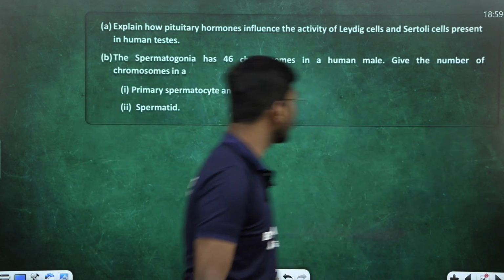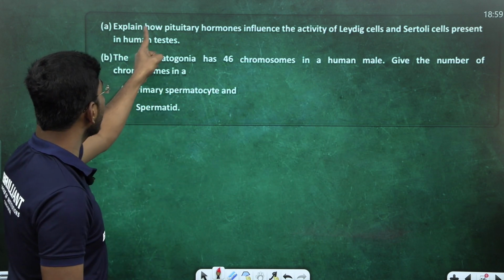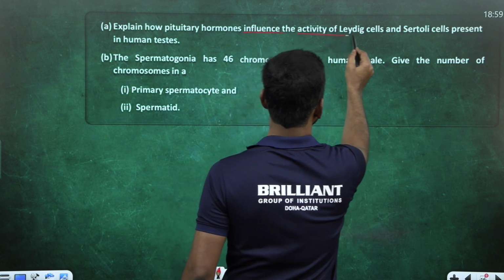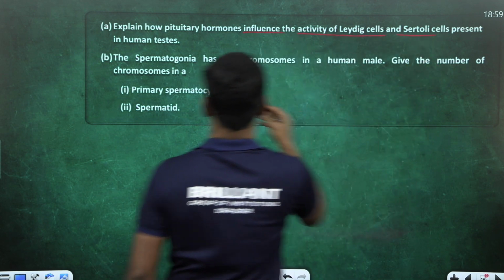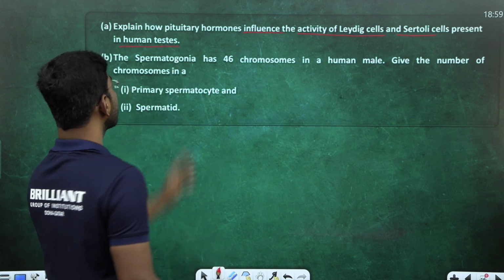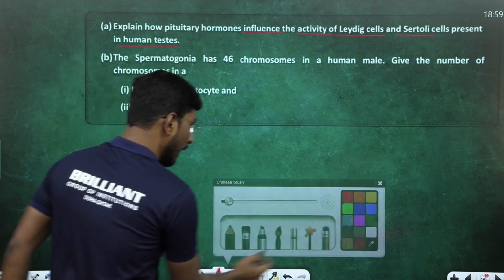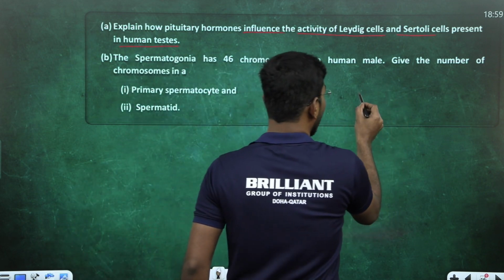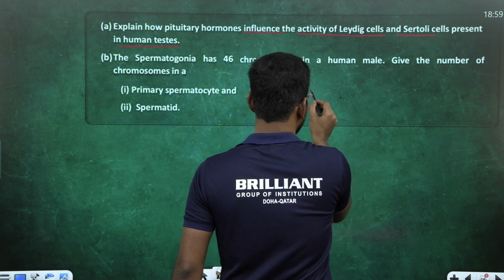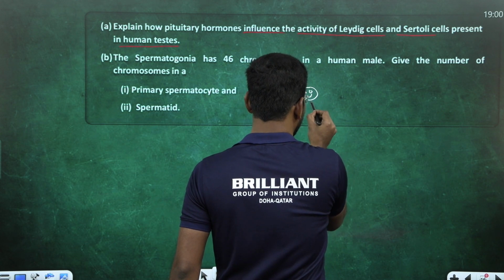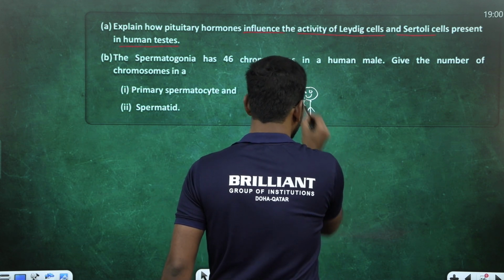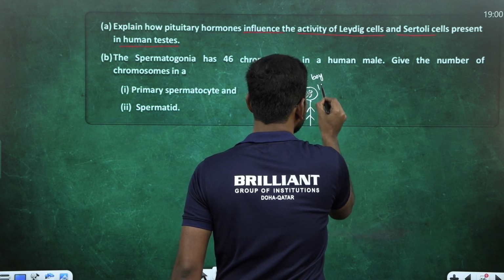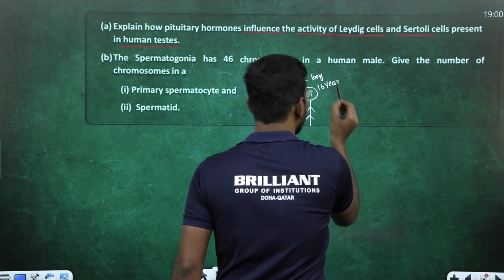Next question. Look at the next question. Explain how pituitary hormones influence the activity of Leydig cells and Sertoli cells present in the human testis. First question they're asking. We'll see now. I'm going to explain the entire process of hormone regulation. Careful, look at here. At puberty, when a male boy comes to puberty, look at here. This is a male boy, a 16 year old boy.